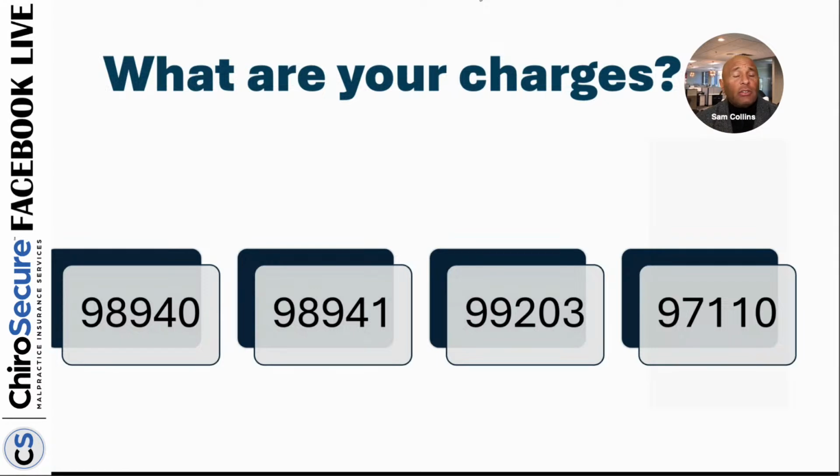I want to know what your charges are to start to look and make sense of them. Here's what I've learned in teaching seminars for all these years. I find chiropractors probably use somewhere around 8 or 10 codes pretty commonly as far as treatment codes, exam codes, adjustment codes, a couple of therapies, and so on. What I have found is that 50%, sometimes even more, of those values make no sense, which means you're instantly losing money. So I want you thinking of what we're charging for these, and I'm not here to try to tell you to necessarily raise rates, but just to start to look at what it is worth.